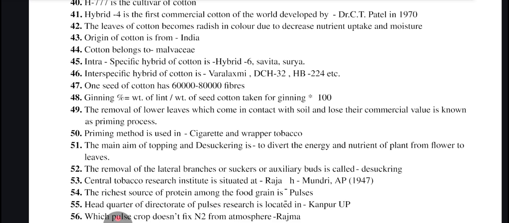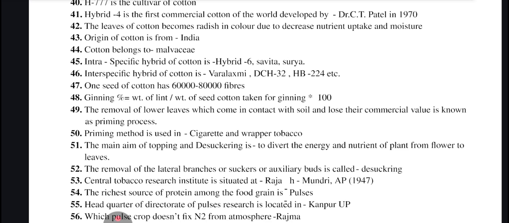Removal of lower leaves which come in contact with soil and lose their commercial value is known as priming process. Priming method is used in cigarette and wrapping tobacco or wrapper tobacco. Main aim of topping and dehusking is to divert the energy and nutrients of plant from flower to leaves.